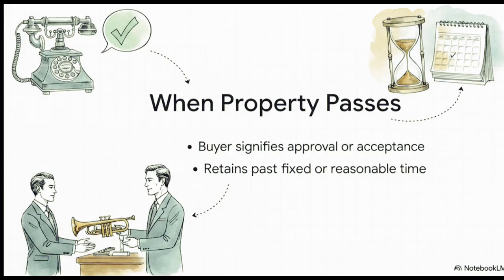Think of a student who takes a musical instrument on approval. If he turns around and pledges that instrument to a bank for a loan, well, he just acted like an owner. Property immediately passes to him.